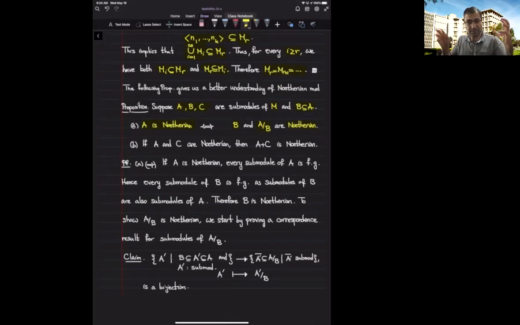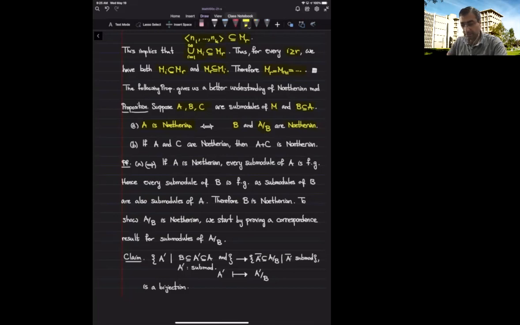And the interesting thing is that the converse is true as well. In fact, if I give you a submodule and I tell you that it is Noetherian, and the quotient of my module by this submodule is also Noetherian, I can deduce that the original module is Noetherian. In the case of vector spaces, it's similar to saying that if V has a subspace W of finite dimension, and V over W also has finite dimension, then V itself is of finite dimension.